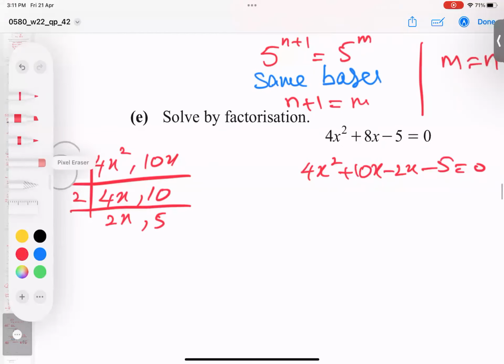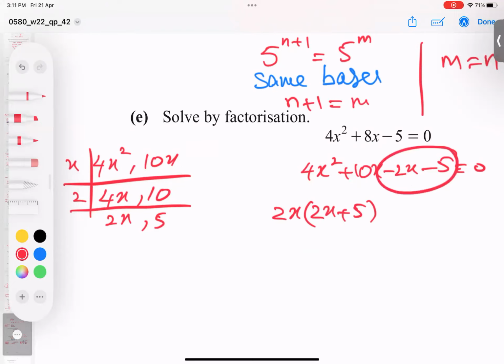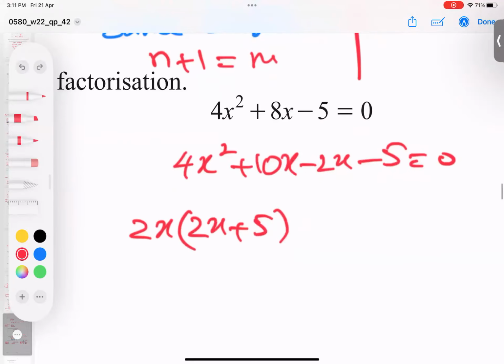So it means 2x is common from these two terms. So I take 2x common, and what is left in the bracket, these two terms, including plus. So 2x plus 5. And from here, one interesting part: if this sign and this sign are the same, then plus comes outside.